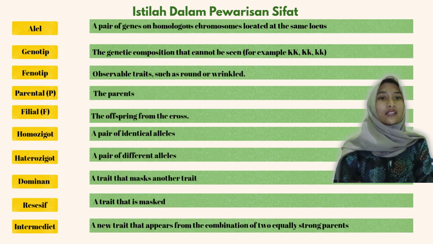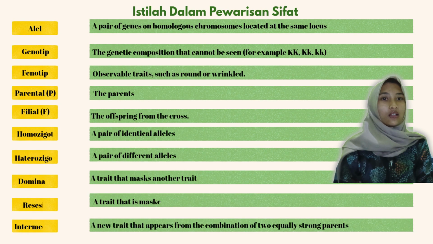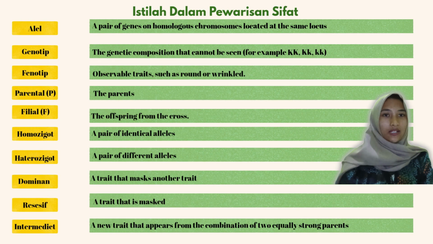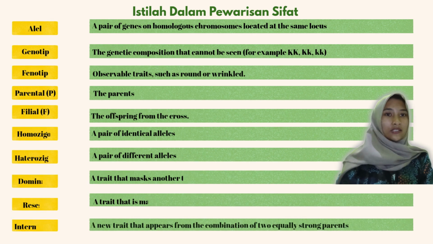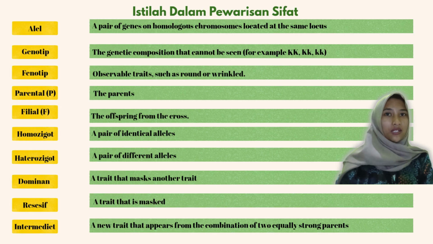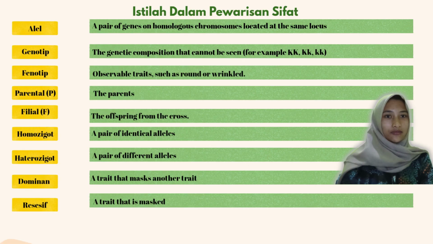Parental, or we can say P, is the parents. Filial, or F, the offspring from the cross. Homozygous, a pair of identical alleles. Heterozygous, a pair of different alleles. Dominant is a trait that masks another trait. Recessive is a trait that is masked. Intermediate, a new trait that appears from the combination of two equally strong parents.